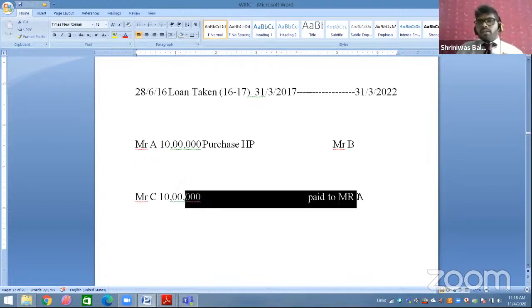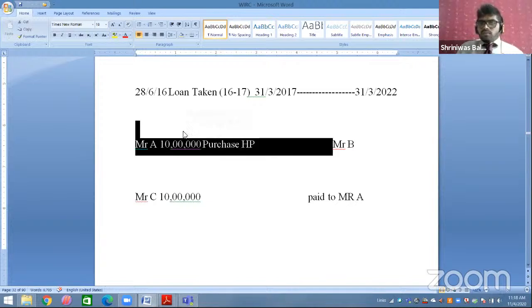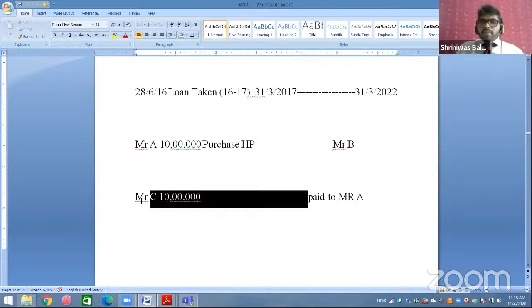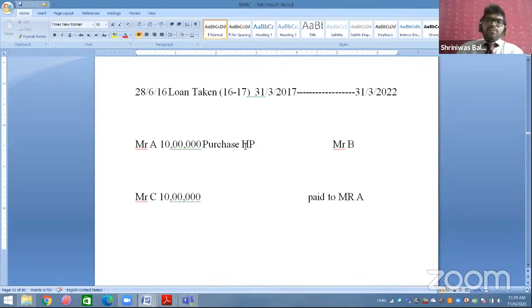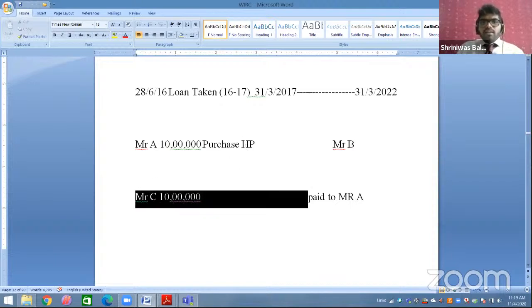So what is happening here? I have taken an earlier loan, and the earlier loan was related to purchase of house property. Now I am taking one more fresh loan, and I am taking that fresh loan for repayment of the earlier loan. The earlier loan was related to purchase of house property. So whatever interest I am paying for the fresh loan, that will be allowed as a deduction.